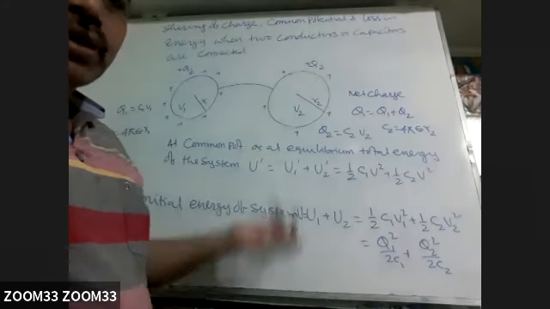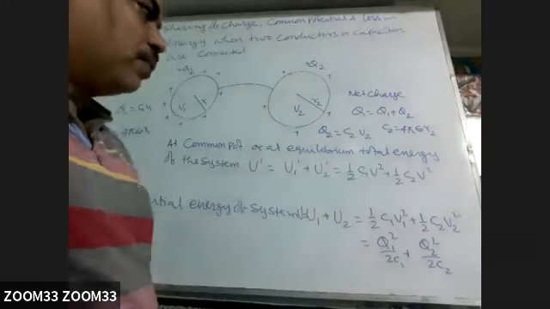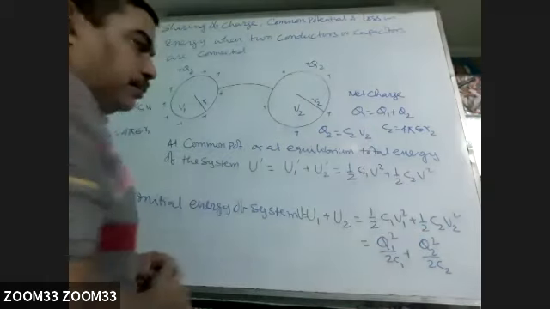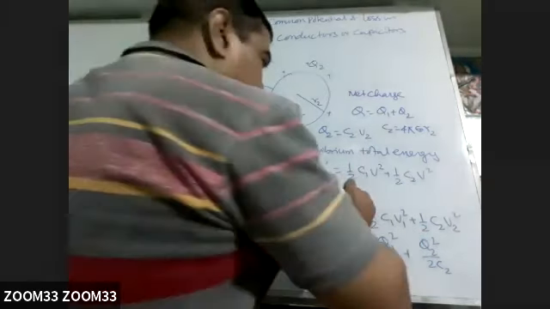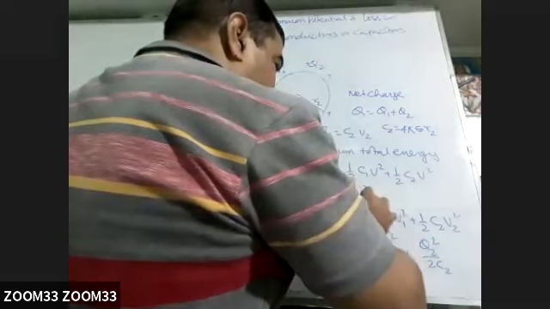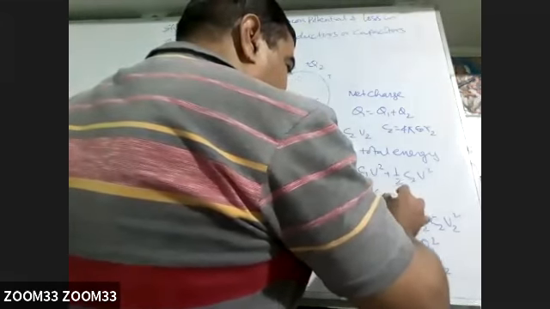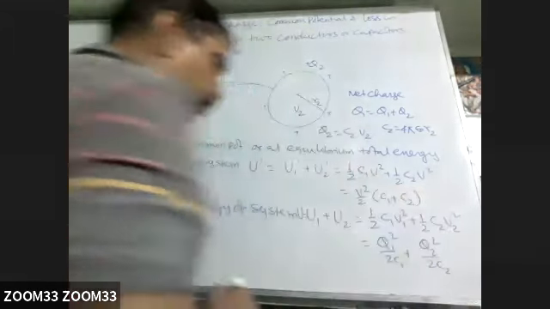If we have got Q1 dash, Q2 dash, we can find by that way also, no problem. So this will be V square over 2 common, times C1 plus C2.